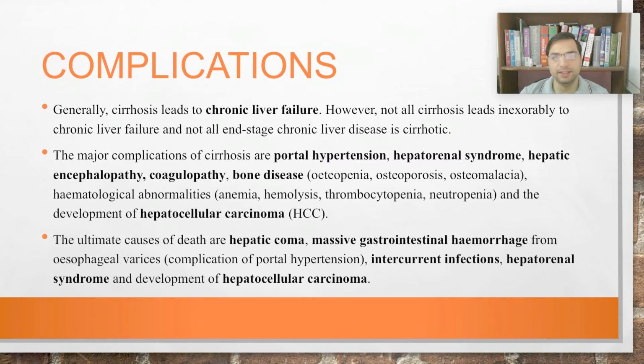Then coagulopathies. Bone disease is another important complication of cirrhosis, right? Because the liver is involved in the metabolism of calcium and other vitamins, like vitamin D, liver derangement leads to bone diseases. Very important. A person suffering with cirrhosis should be evaluated for bones also. It can lead to osteopenia, osteoporosis, and osteomalacia, all of them. Then hematological abnormalities: anemia, thrombocytopenia, neutropenia, and ultimately it can lead to the development of hepatocellular carcinoma, the cancer of the liver. So these are the major complications.